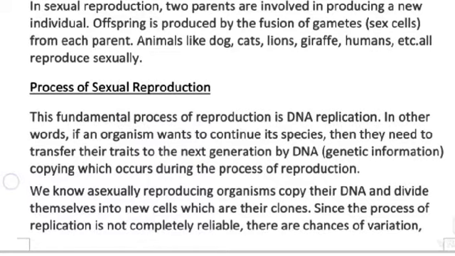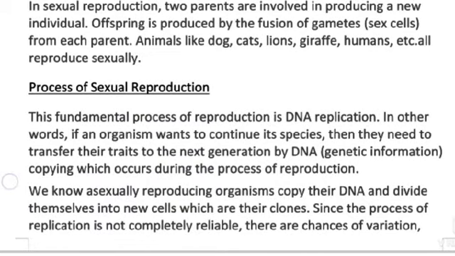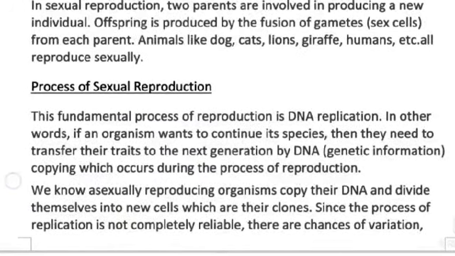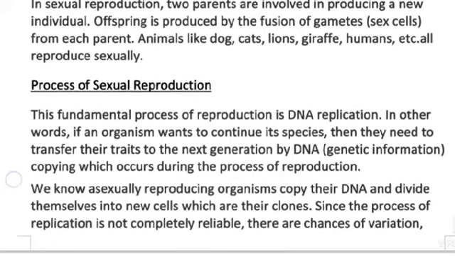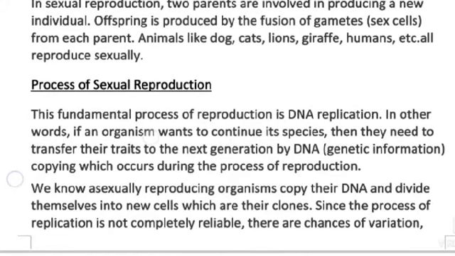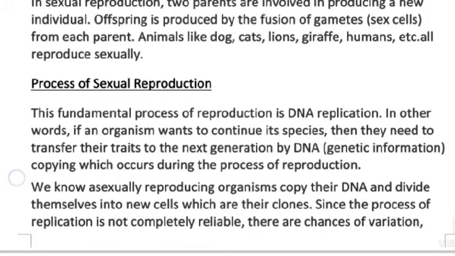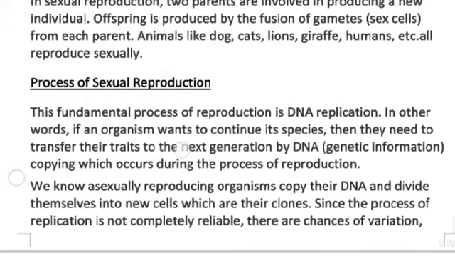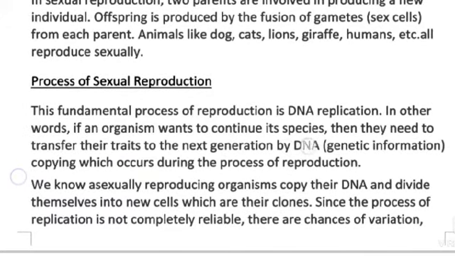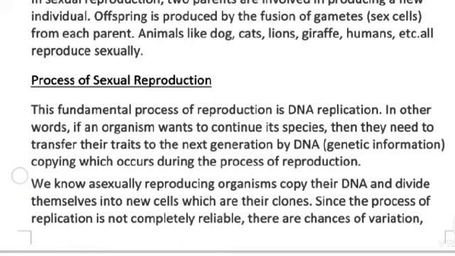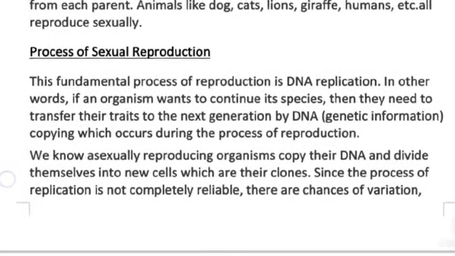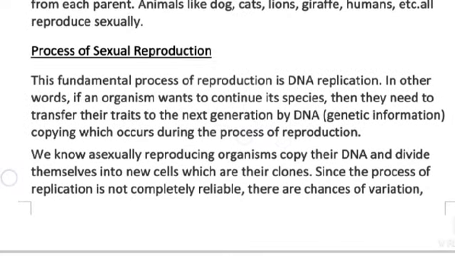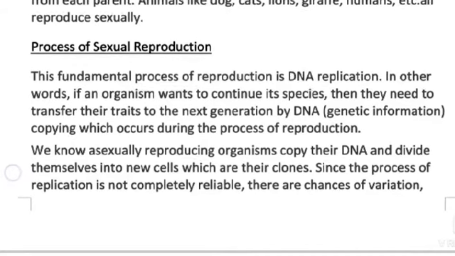The fundamental process of reproduction is DNA replication. In other words, if an organism wants to continue its species, then it needs to transfer its traits to the next generation by DNA. That is called genetic information copying, which occurs during the process of reproduction.